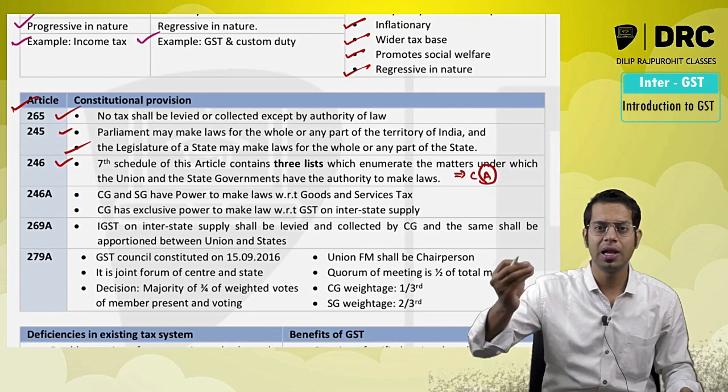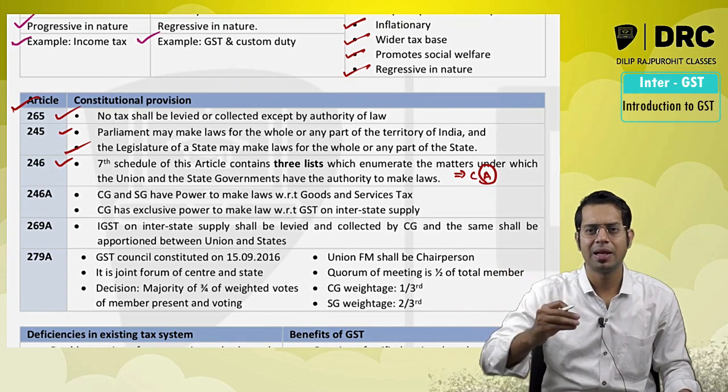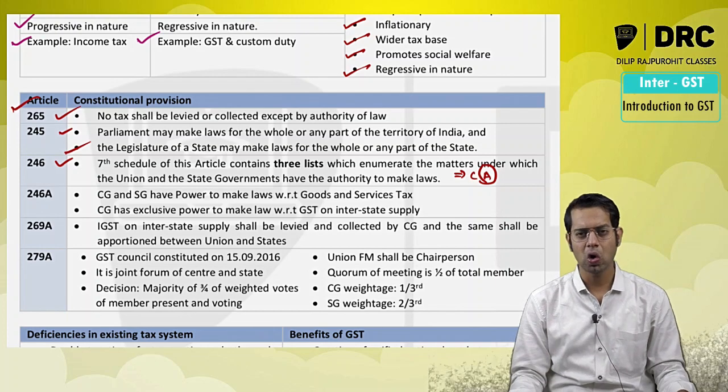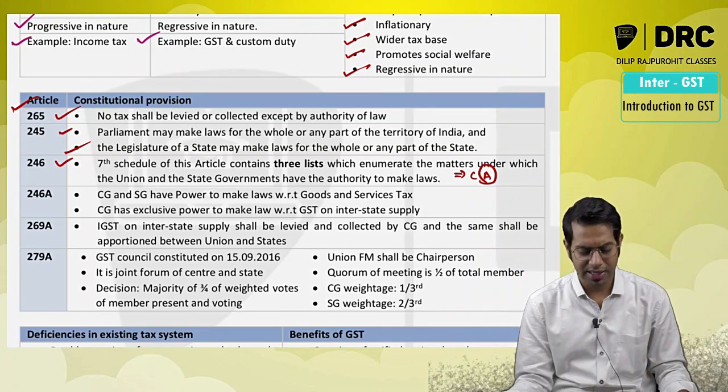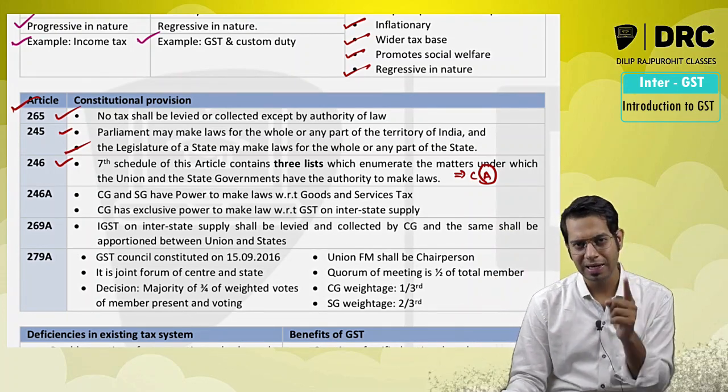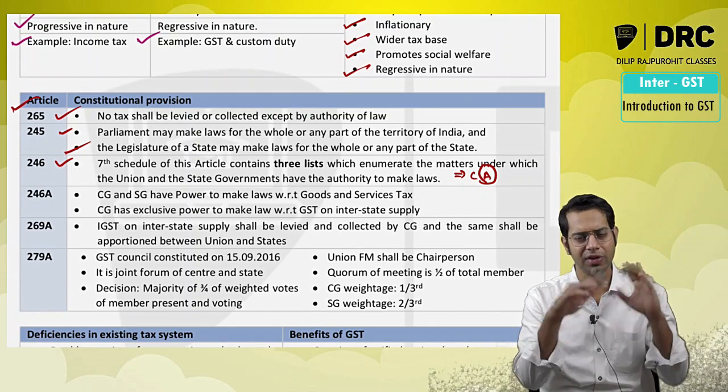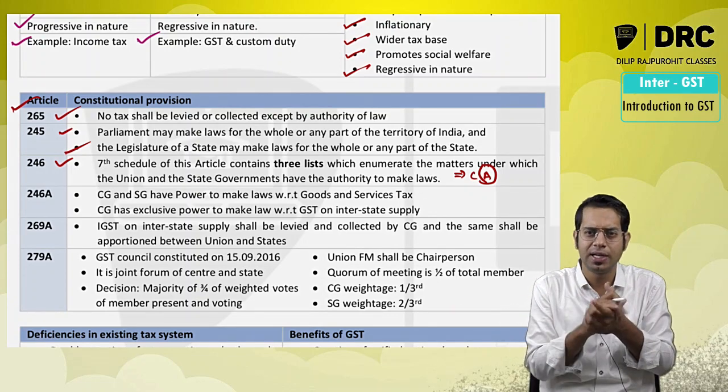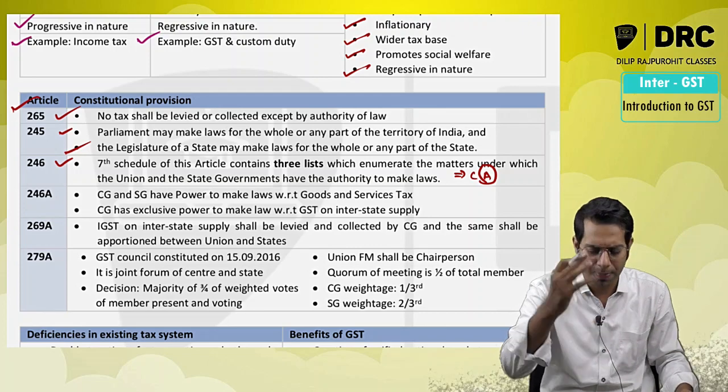Central government. Similarly, VAT, then entertainment tax, then tax on lottery, betting, gambling, etc. were collected by the state government. So there was not even a single article in our entire constitution which gave the power to both the central government and state government to jointly come together and collect the taxes.